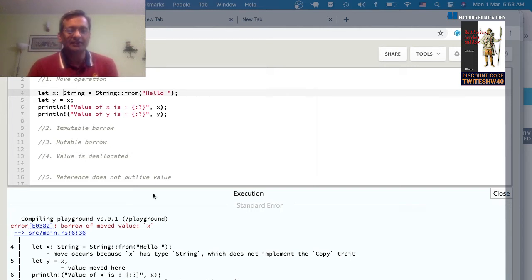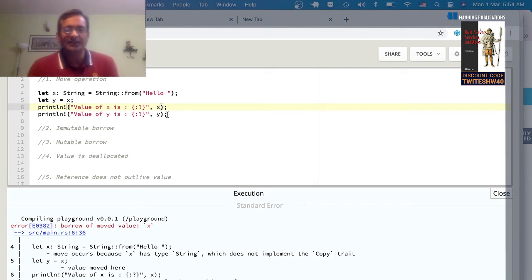You will see that the compiler will complain. The compiler error messages in Rust are some of the most helpful I've seen. Look at this. It says borrow of moved value x. What this means is that the value of x has been moved to y. Unlike in the case of integers where the value of x was copied into y, here the value of x is moved into y. So it's able to print y, it cannot print x, because the value of x has already been moved, so it doesn't know what to print.